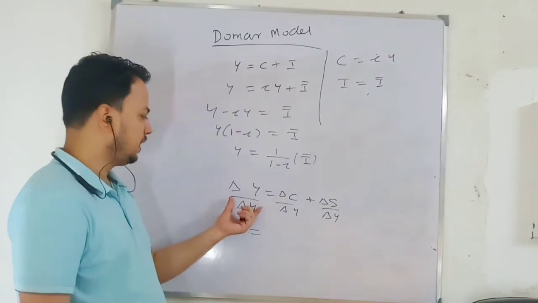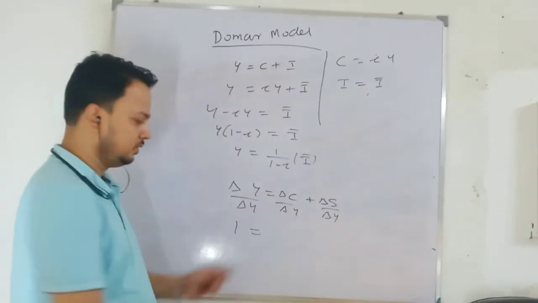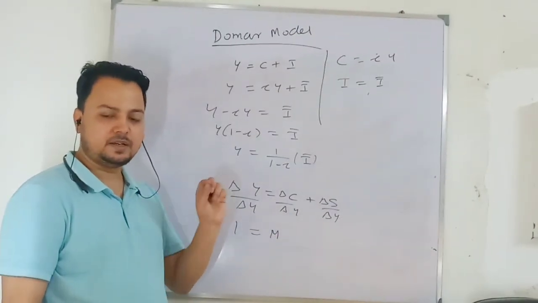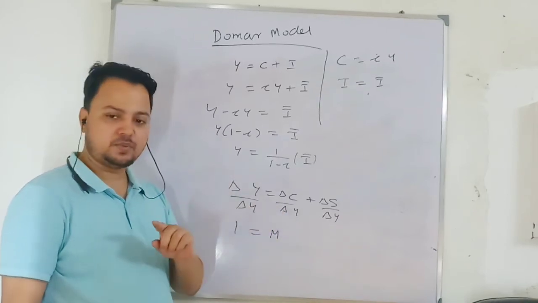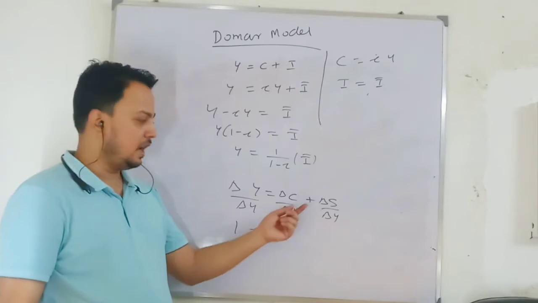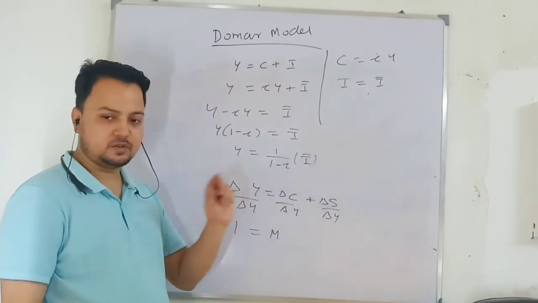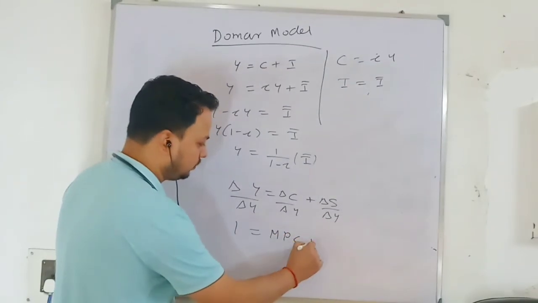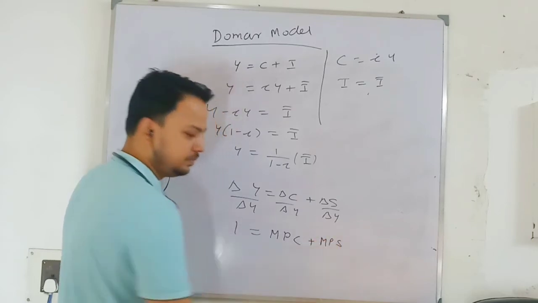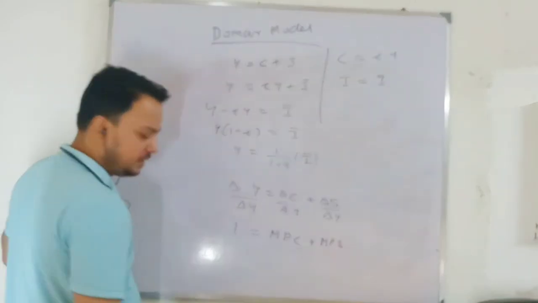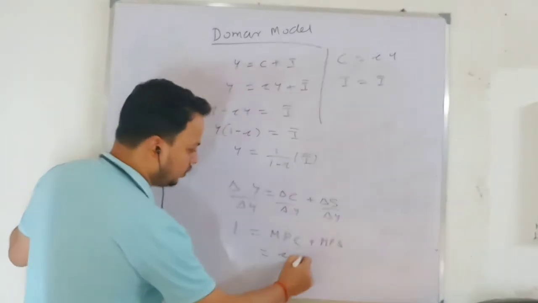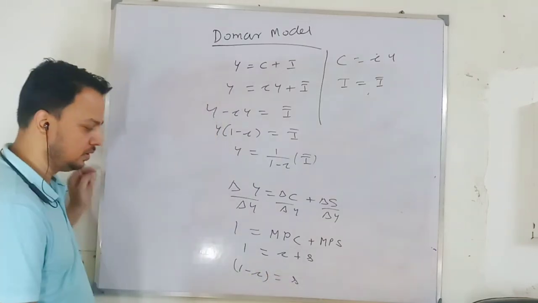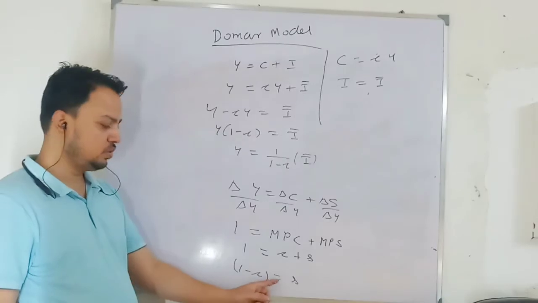Delta y over delta y is 1. In the Keynesian model he has two technical attributes, propensities: one is marginal propensity to consume, and the other is average propensity. So he has considered two propensities. This is the marginal propensity to consume, small c, and this is the marginal propensity to save, which I denote by small s. 1 minus marginal propensity to consume equals marginal propensity to save.